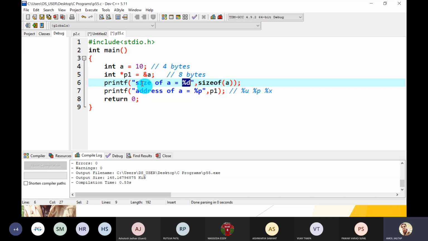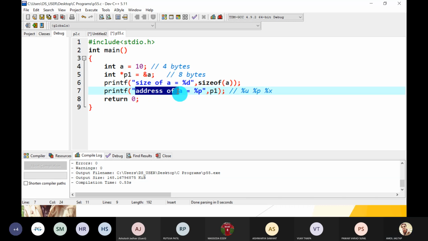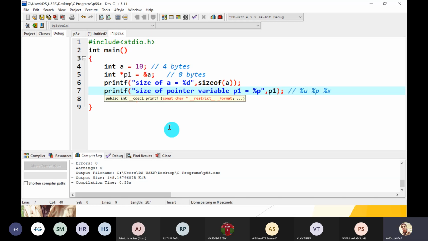Next, how to calculate the size of P1? We calculate it the same way. Write sizeof pointer variable P1 is equal to %d, because it is also in integer format.